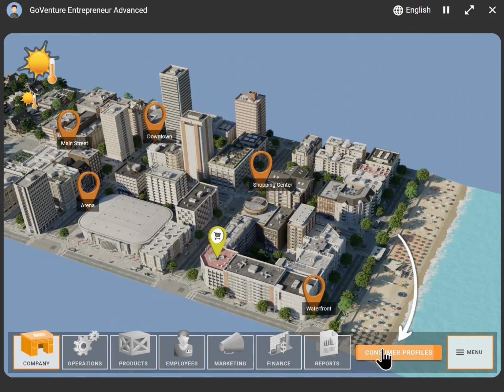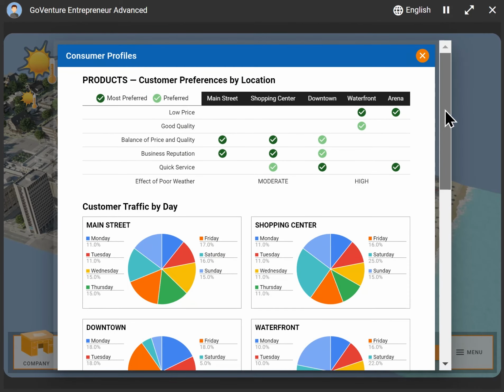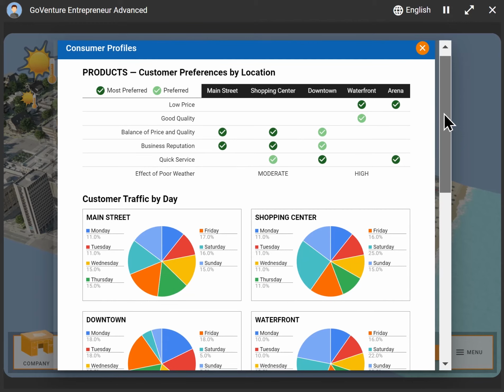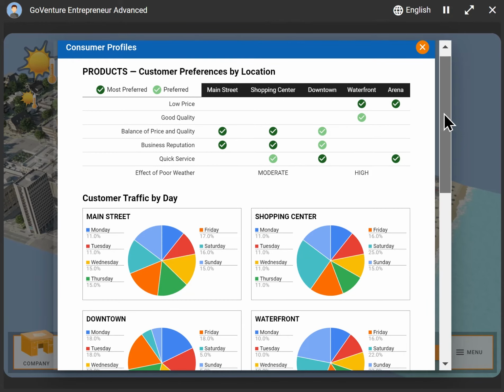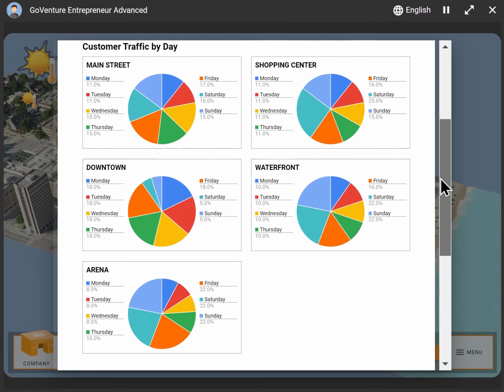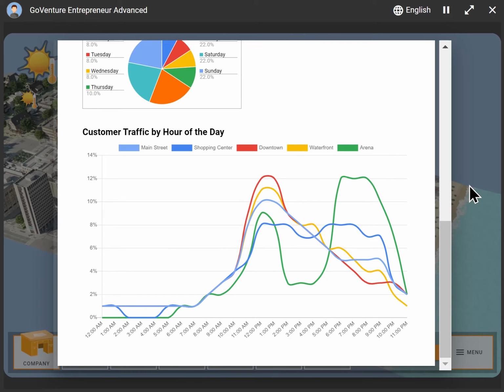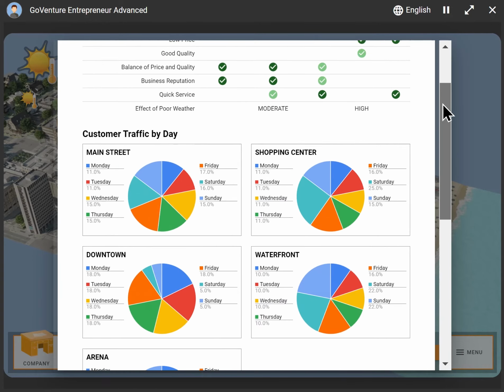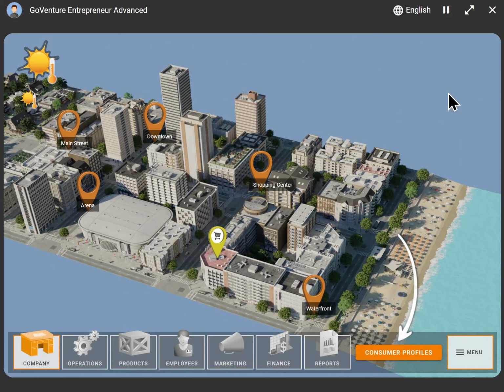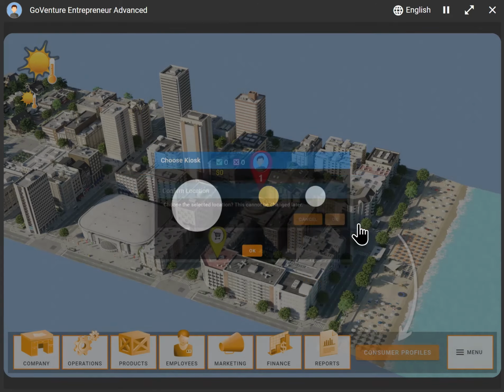And we can bring up consumer profiles. So now we're getting into much more depth here in understanding marketing and location and consumer psychographics and demographics, where we could see information about our customers and the traffic patterns, so we can understand what times of day might be best to run our kiosk business as well. So you can see we're getting much more comprehensive now than the lemonade stand businesses. So let's go ahead and choose the shopping center for our first location.